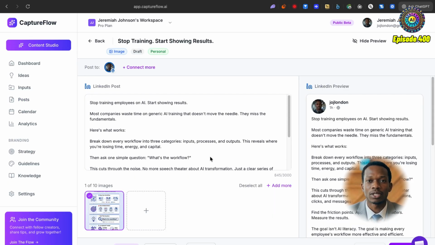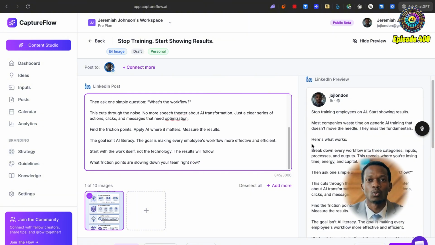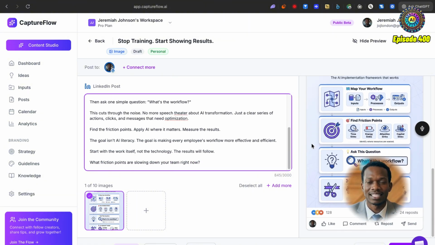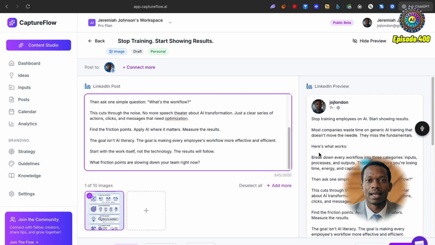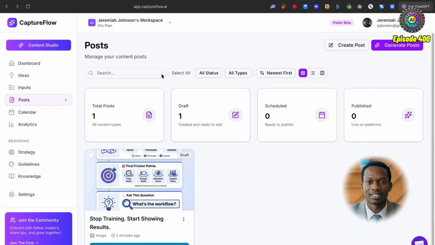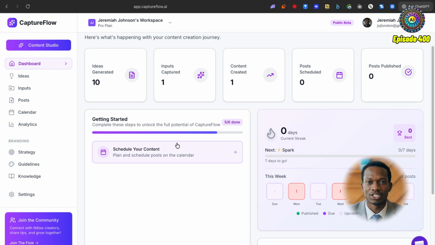And then I can also immediately, oh wow, it's even given me a LinkedIn caption for it as well, and a LinkedIn preview. Dang, you guys have really outdone yourself. This is my first time actually experiencing this on this platform. I can immediately schedule it, pick the date, I can save the draft, or I can schedule it right away. I am absolutely blown away, I have to say. This is amazing, guys. And that's all the tasks in this getting started section done.